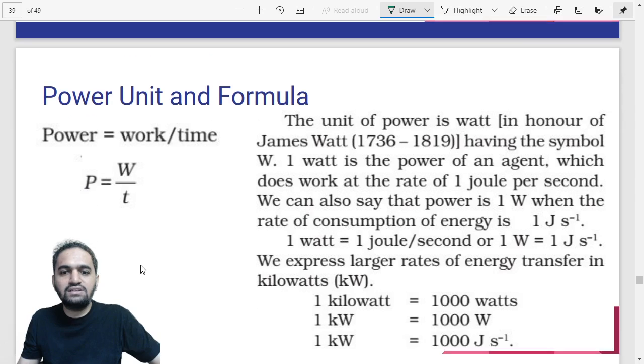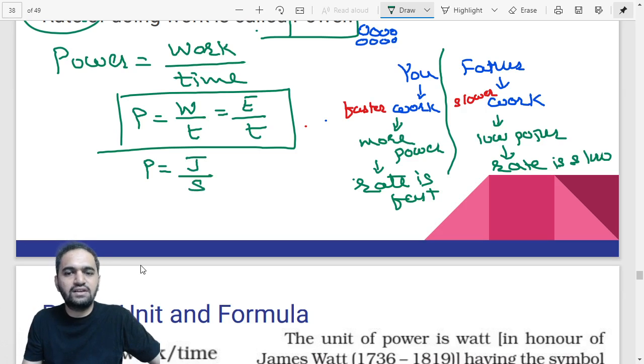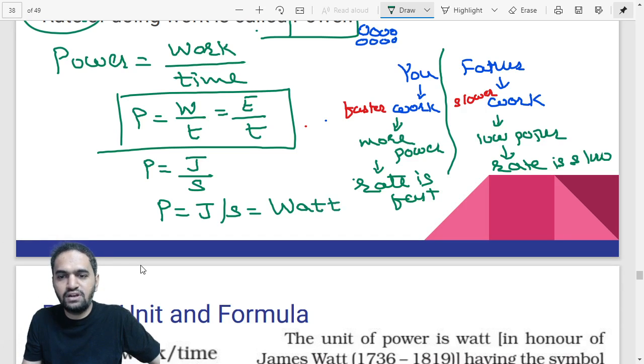Now let us try to understand the unit of this. We have to find out the unit of this. What is the unit of work? The unit of work is joule, and the unit of time is second. That will be the same for energy also, joule per second. So basically can we say the unit of power is joule per second. But for joule per second we have a word, and that is also called watt.